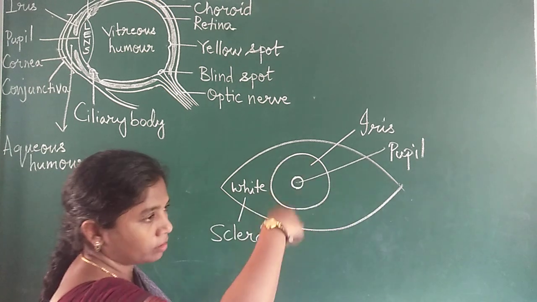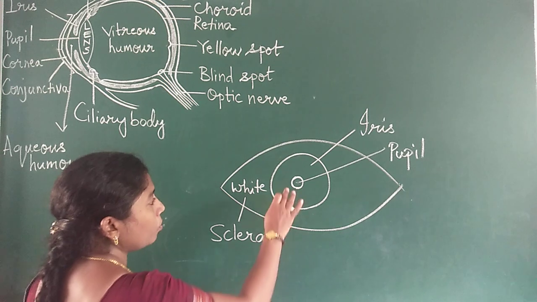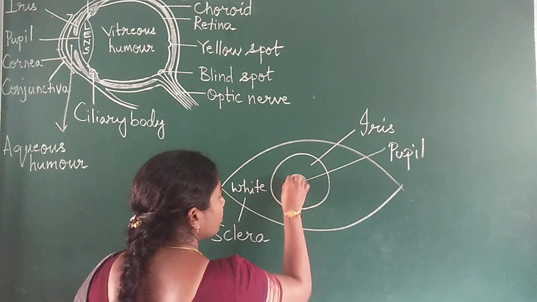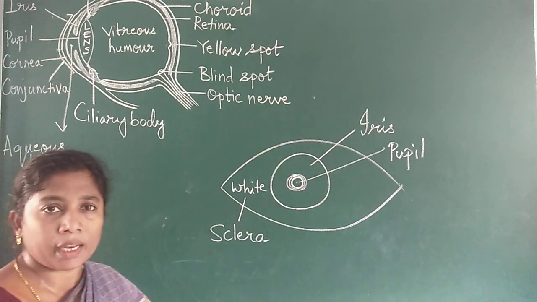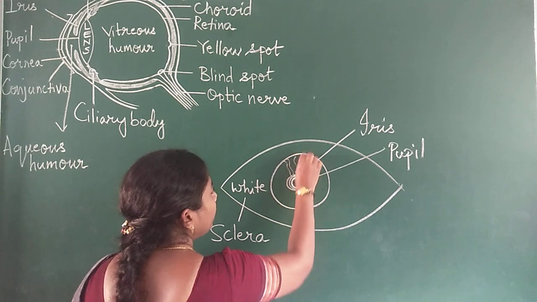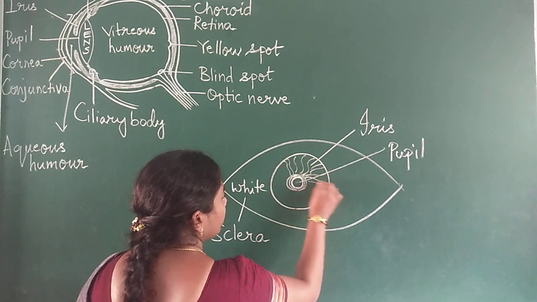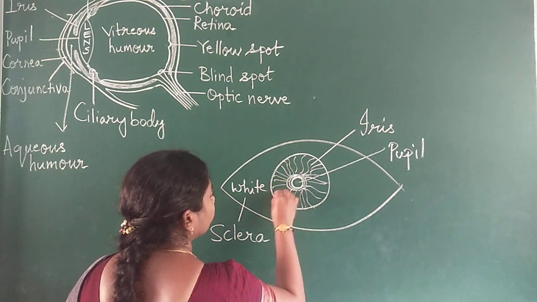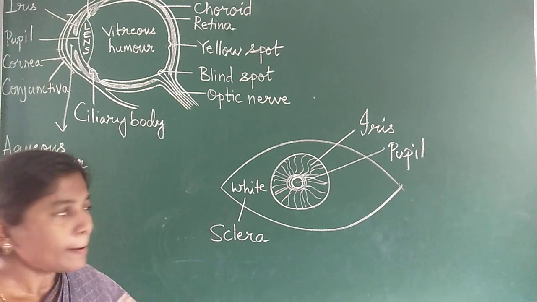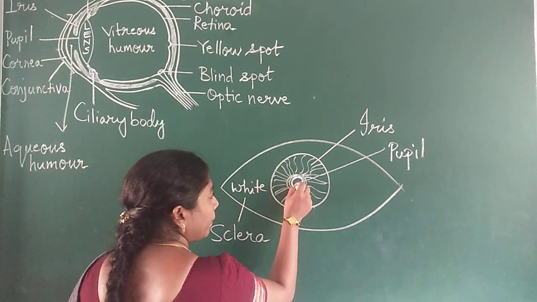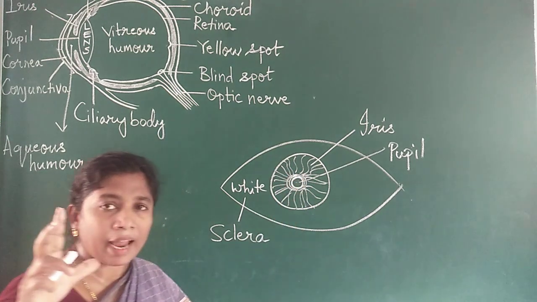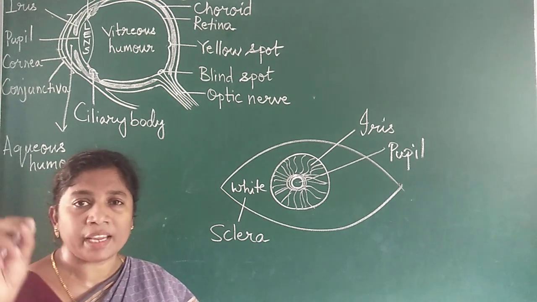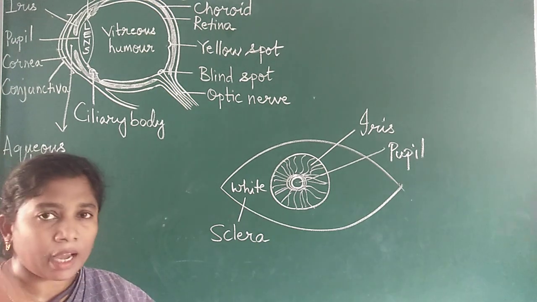Actually, I will draw the lateral section also. Just let me tell you. First of all, this is the pupil. And around the pupil, in the iris, we have circular muscles around the pupil like this, and also radial muscles. Circular as well as radial. These muscles widen and constrict depending upon the amount of light that enters into the eye.